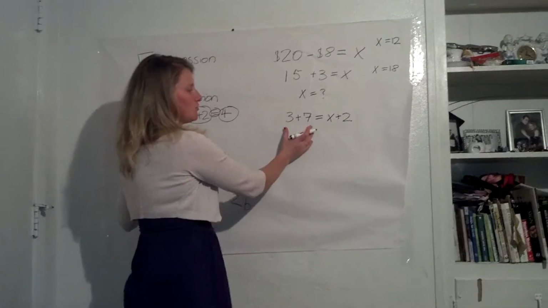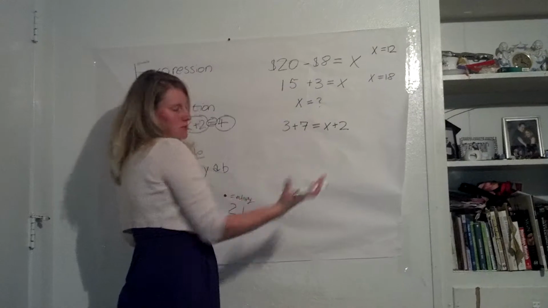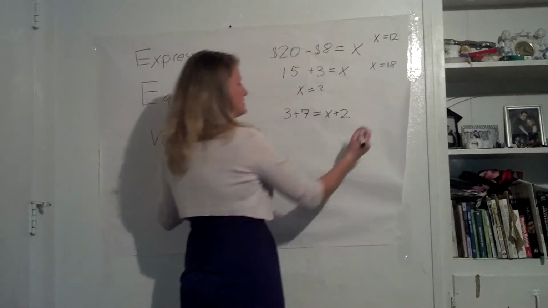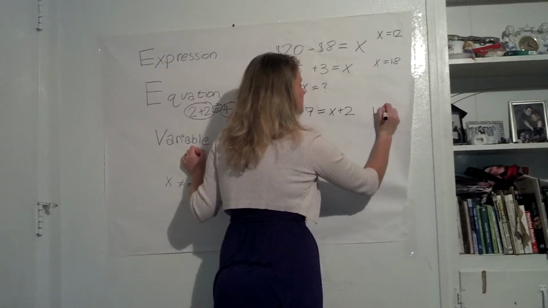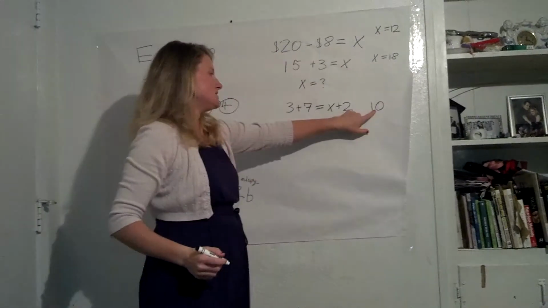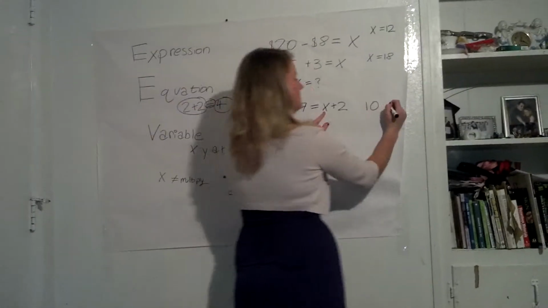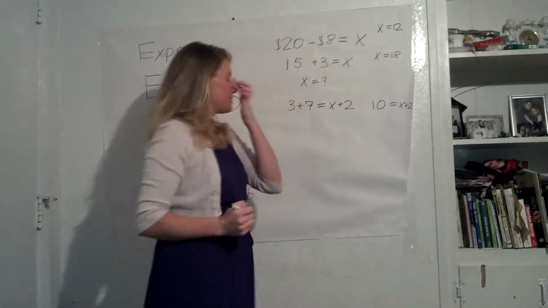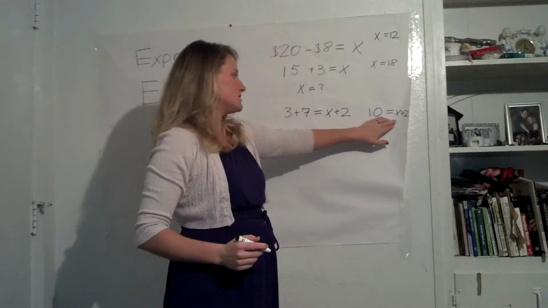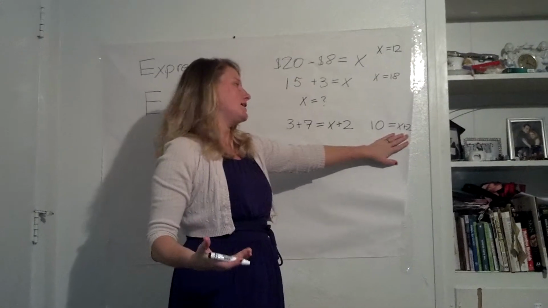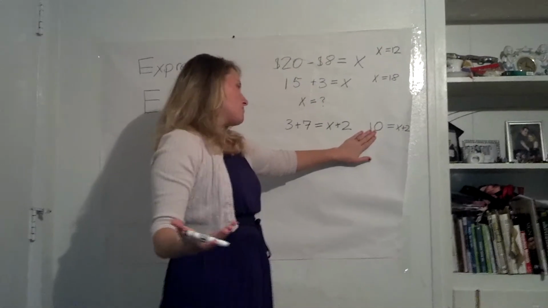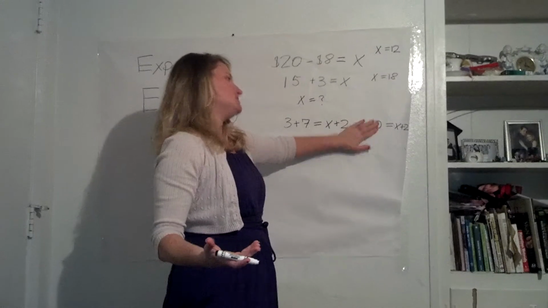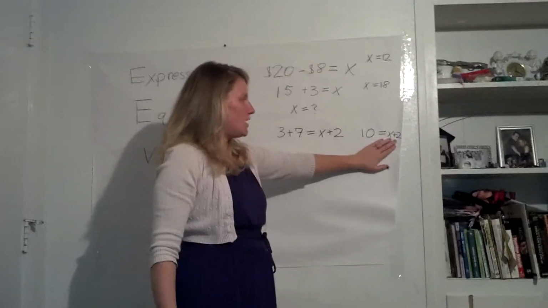So for example, over here, we can solve for this, right? We know what 3 plus 7 is. Obviously, 3 plus 7 is going to be 10. So we know it's 10, but we still don't know what X is. So we have 10 equals X plus 2. We can't really simplify anymore on this side because this side's already figured out. We have 10. We know that's done. So over here, we just have to figure out what this X is.